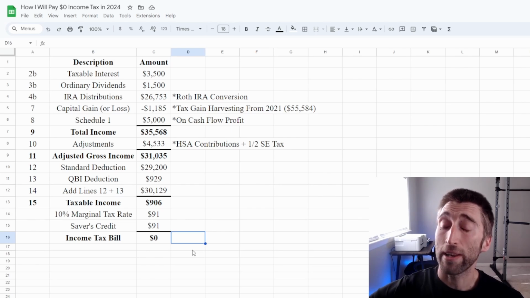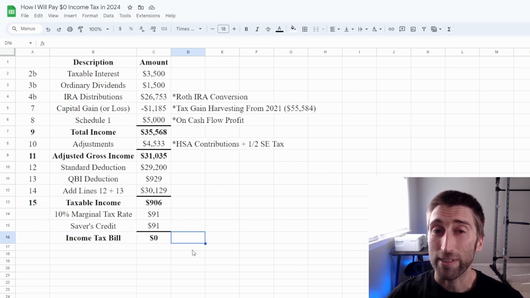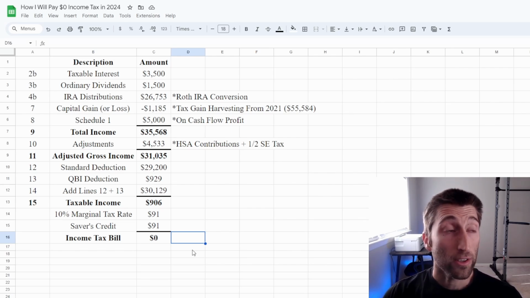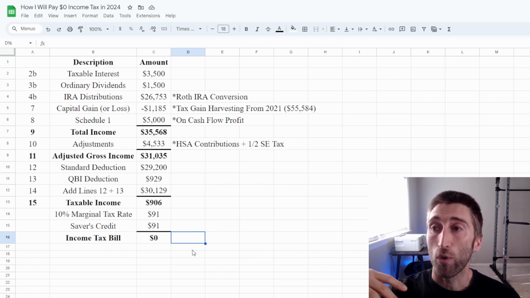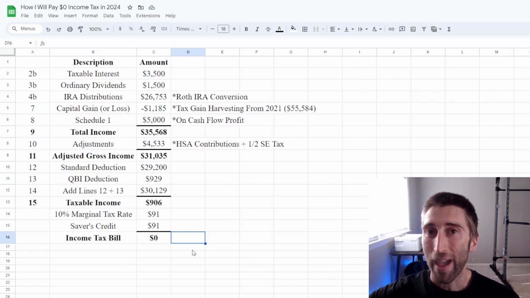So that's what I'm estimating, that I'm going to be paying only $0 in federal income tax. I think it's going to be pretty easy this year for me, considering, again, I don't have any kind of W-2 income, and also considering that the amount that I did for a Roth IRA conversion is a lot less than I did in the previous year. So my income is going to fall right into that range where it's going to be pretty easy to not pay any federal income taxes. That's what I'm estimating. We will see what actually happens when I do file, and I can't wait to make that video.